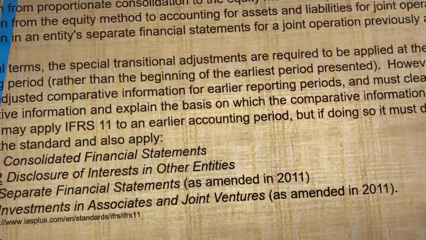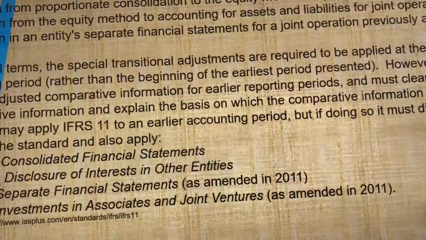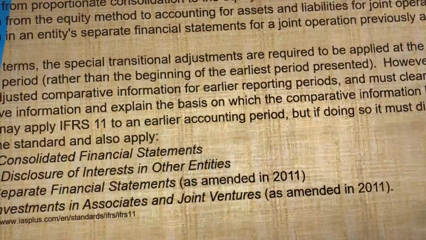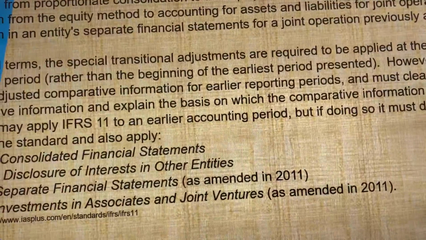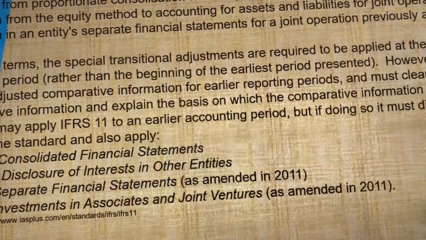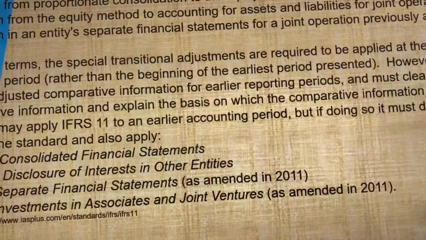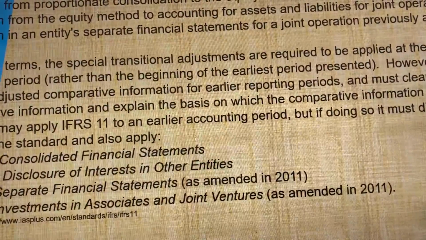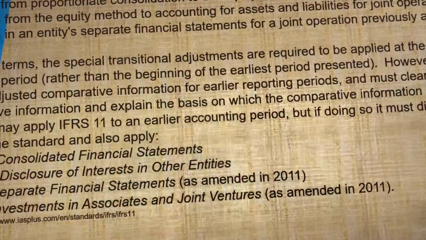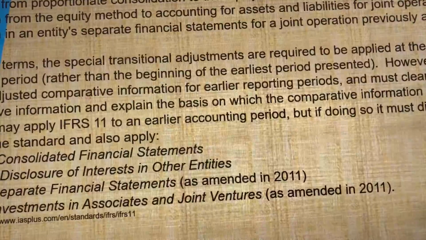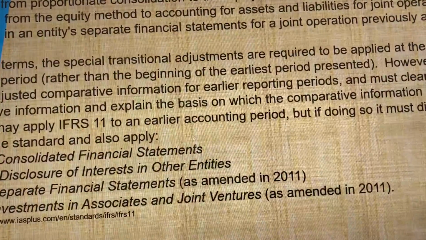So special transitional provisions are required. Number 1, transition from proportionate consolidation to the equity method for joint ventures, and then transition from the equity method to accounting for assets and liabilities for joint operations, and then transition in an entity's separate financial statements for a joint operation.